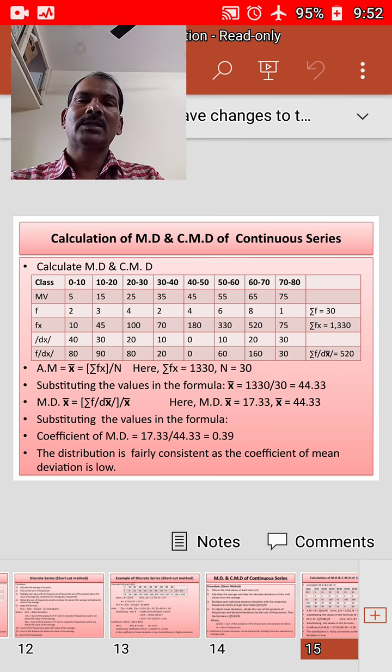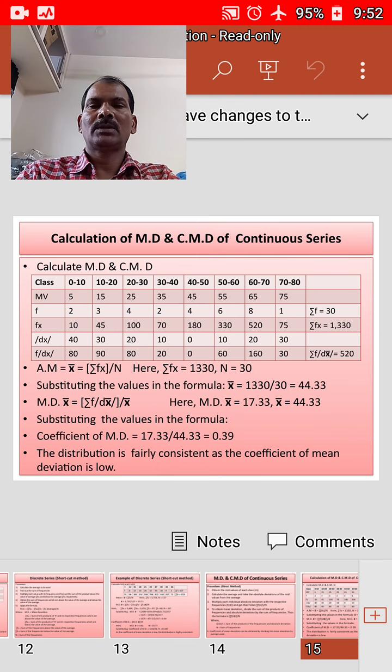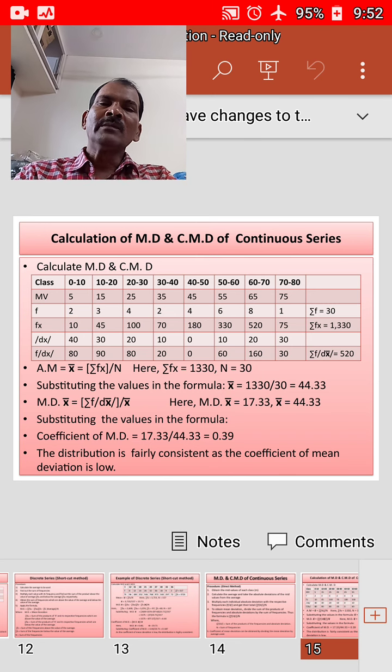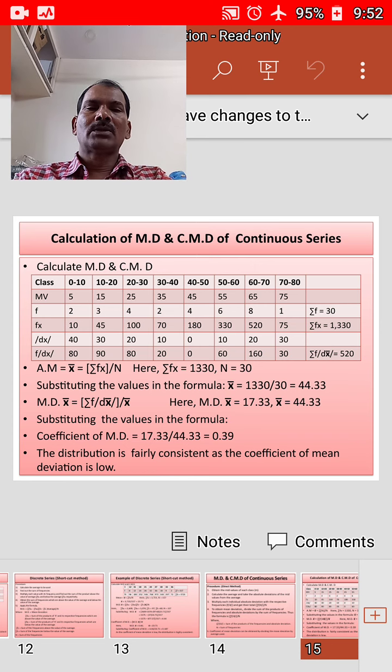Mid value for the first class is 0 plus 10 by 2, that is 5. 10 plus 20, 30 by 2 is equal to 15. 20 plus 30, 50 by 2 is equal to 25. 30 plus 40, 70 by 2 is equal to 35. 40 plus 50, 90 by 2 is equal to 45. 50 plus 60, 110 by 2 is equal to 55. 60 plus 70, 130 by 2 is equal to 65. 70 plus 80, 150 by 2 is equal to 75.